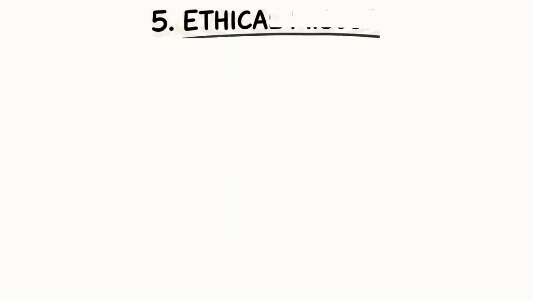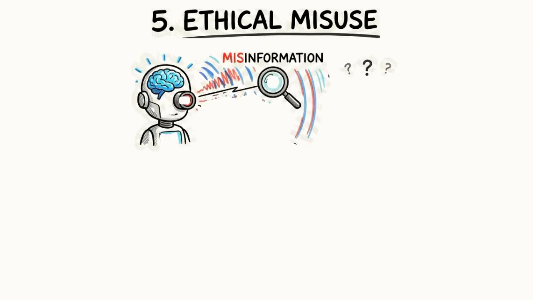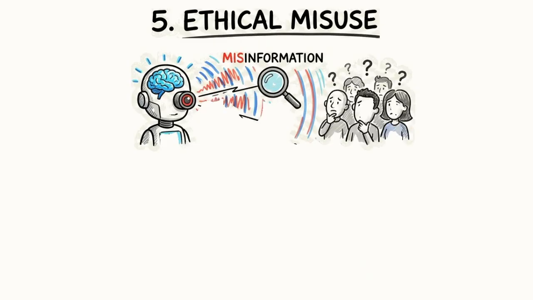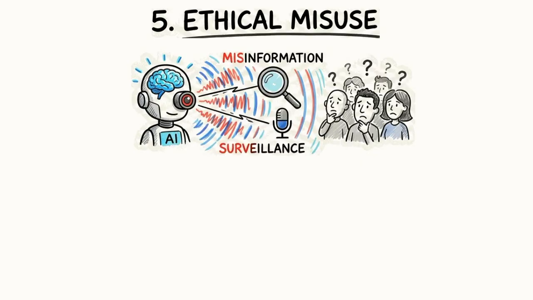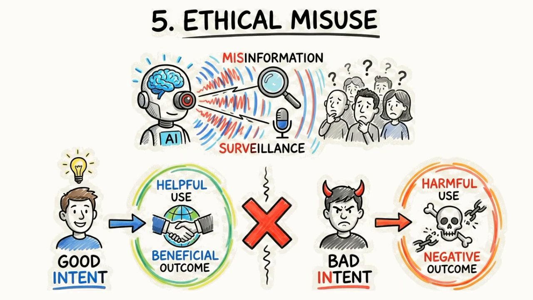The fifth risk is ethical misuse. AI itself is a tool. The real danger lies in how people choose to use it. AI can be used to spread misinformation, invade privacy, or enable constant surveillance. In these cases, the technology is doing exactly what it was designed to do. The problem is the intent behind its use. Good use and misuse often look similar on the surface, but the impact is very different.